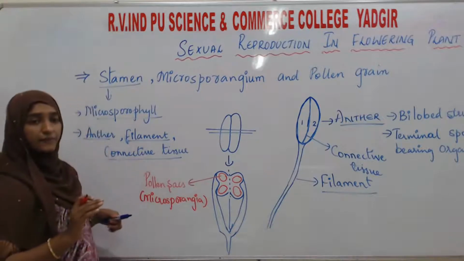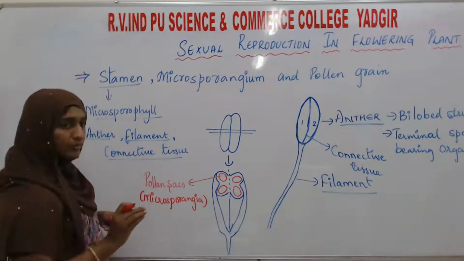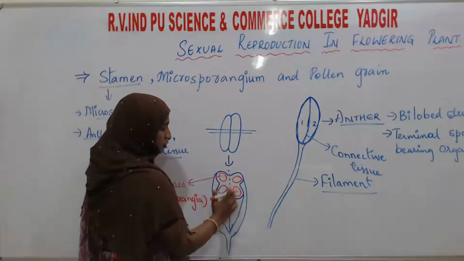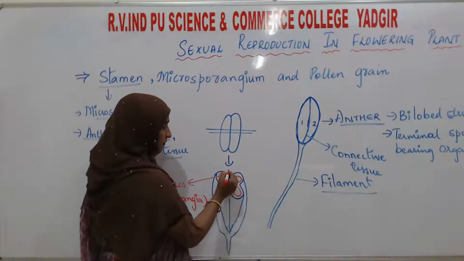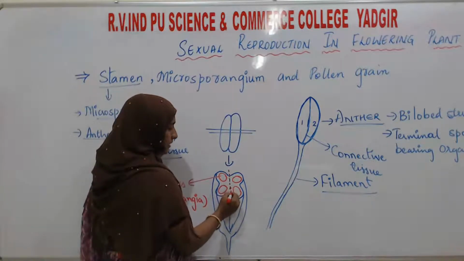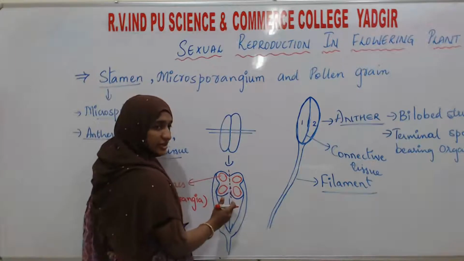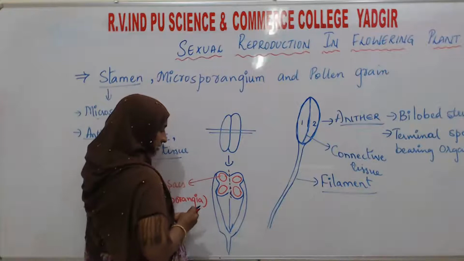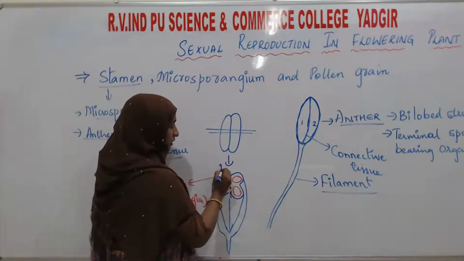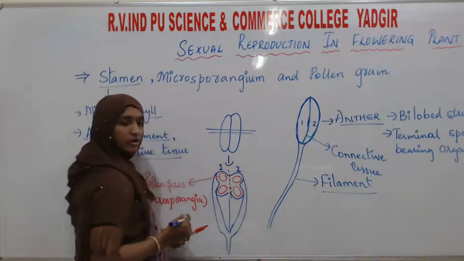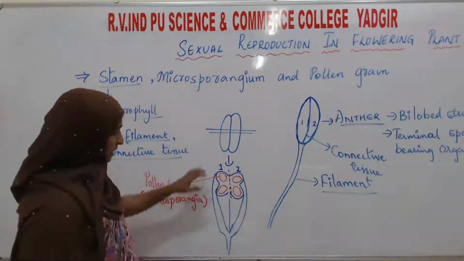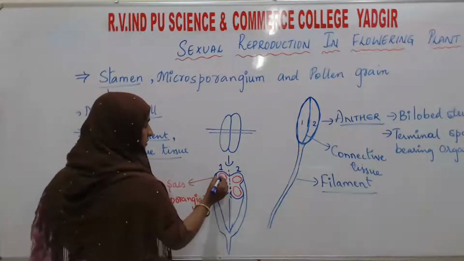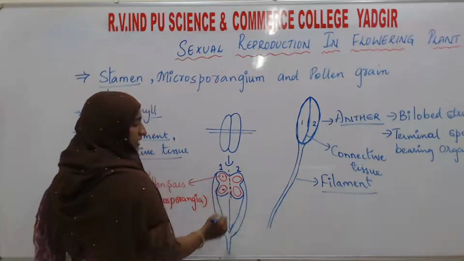Listen here carefully. I have shown each lobe by representing it with an imaginary line. This we can consider lobe number 1, and this is lobe number 2. In lobe number 1, you can see pollen sac 1 and pollen sac 2.